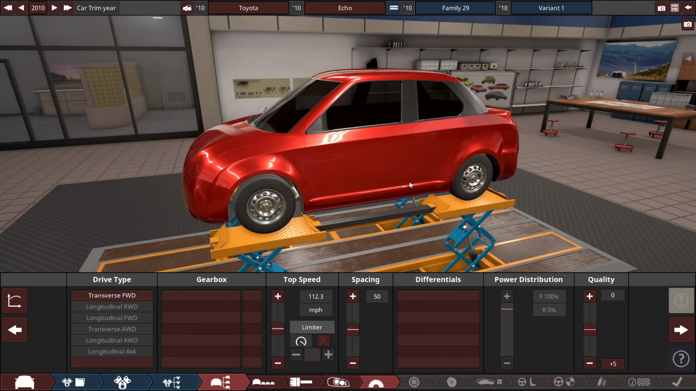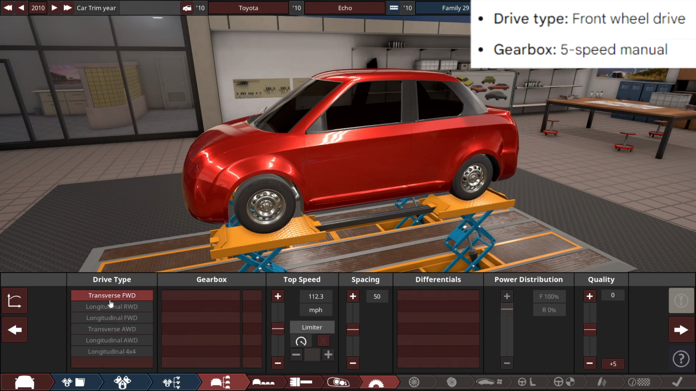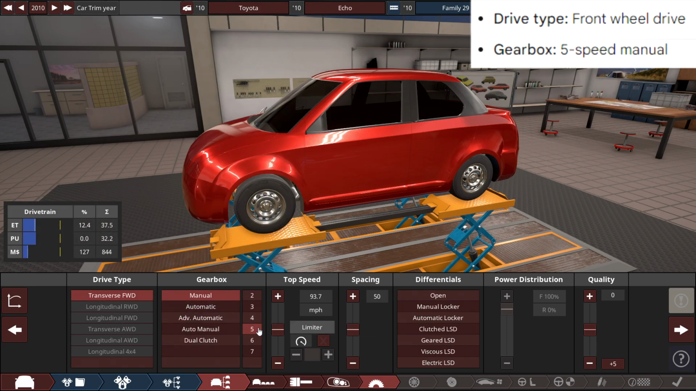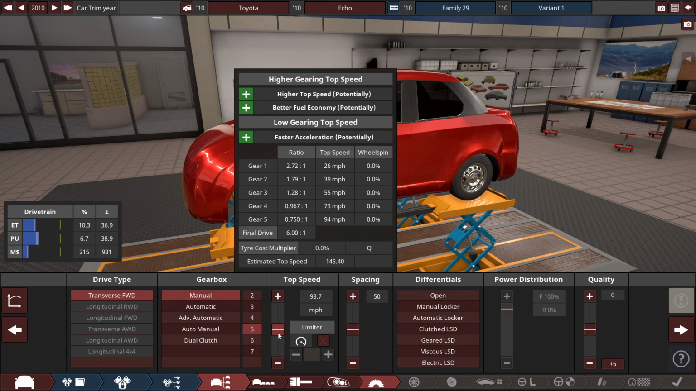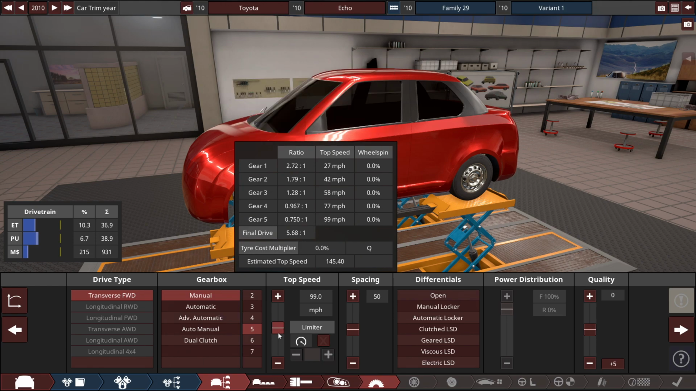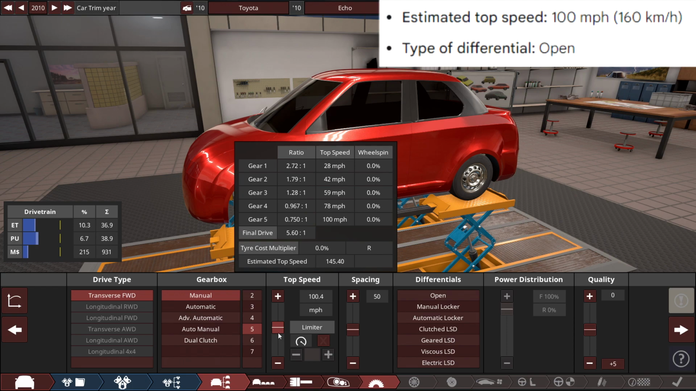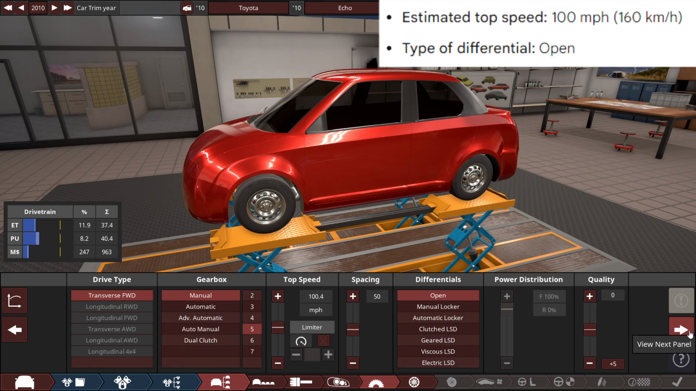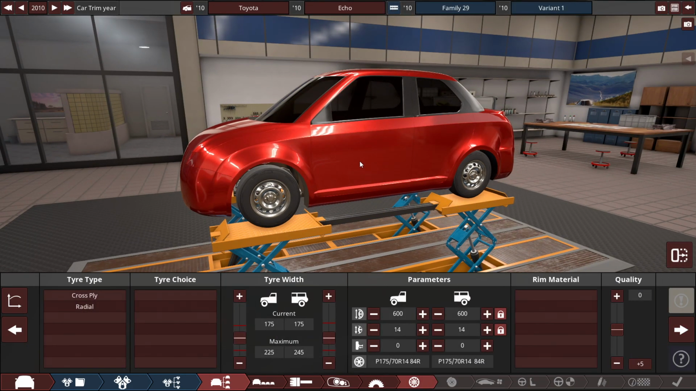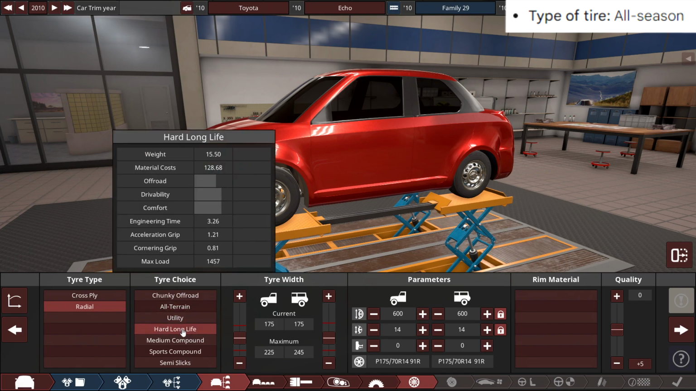So continue on the rest of the car build, the car in general. So the drive type, it says a front-wheel drive with a 5-speed manual transmission with the top speed set at, oh my, estimated top speed claims 145, but I can't. It says we'll be limited to 100 miles per hour with an open differential, and for the tires, we'll do this right here, which are all-season tires, so just choose radial with hard long life, I believe.